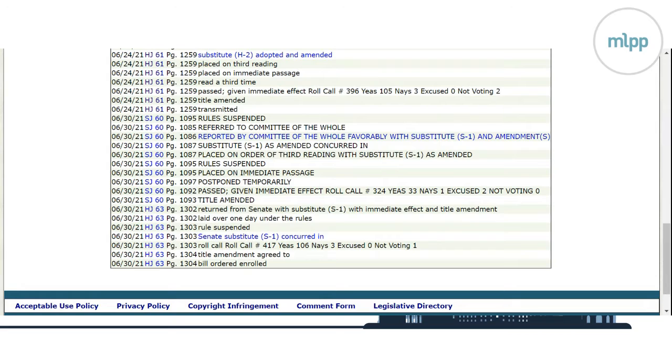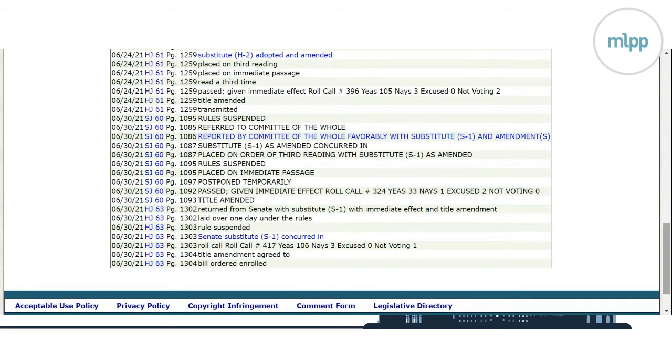So here was the original House passed vote. Then here the Senate voted. And note that there's also a vote on giving an immediate effect, which does mean the bill takes immediate effect, or there's delayed implementation. And then when it goes back to the other body, so for example, there was a Senate substitute to the House bill that the House then had to vote on. Again, a largely unanimous vote, and then the bill goes to the governor for her signature.